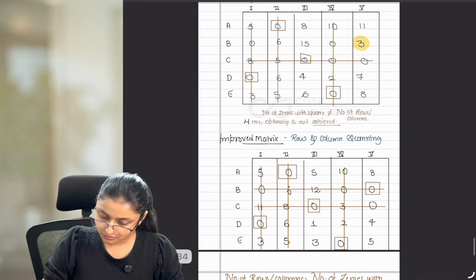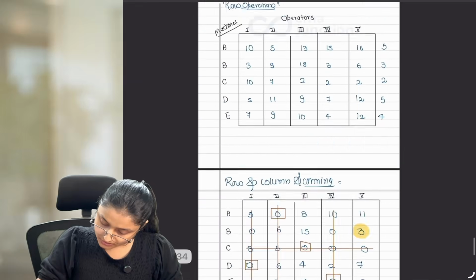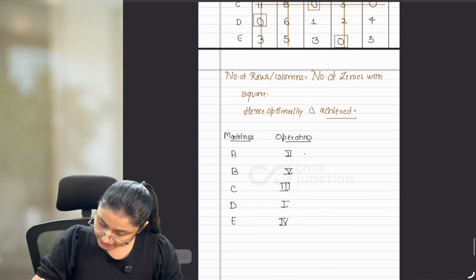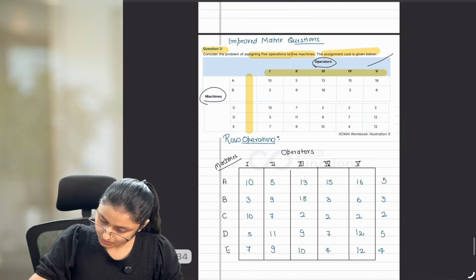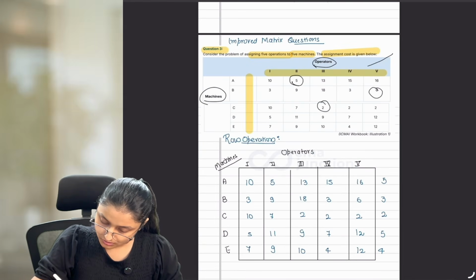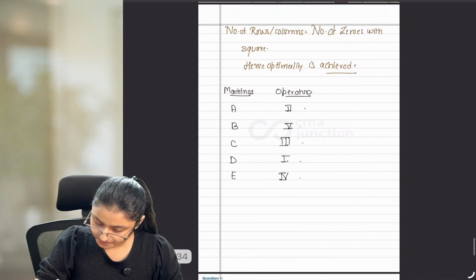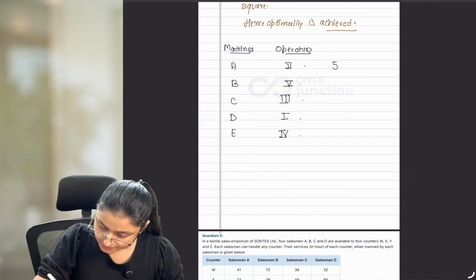Okay? Next. After this, the question has given us cost. So we are going to write the cost accordingly. Second, fifth, third, first, and fourth. 5, 6, 2, 5, 4 is the cost given to us.